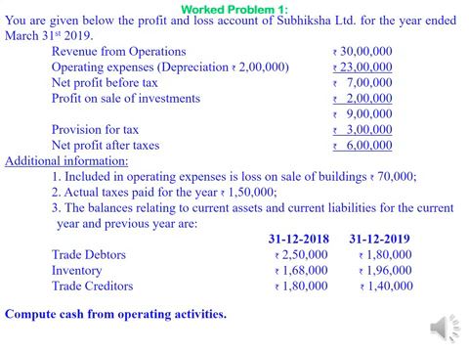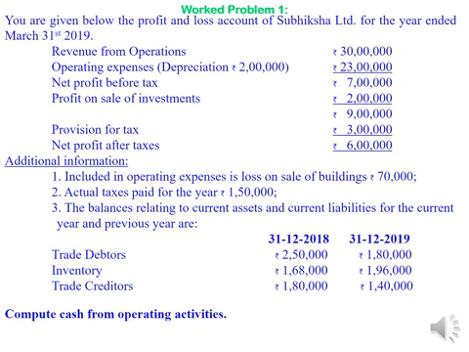To that, profit on sale of investments rupees 2 lakhs has been added to find the total profits of 9 lakhs. Out of this 9 lakhs, 3 lakhs have been provided for tax purposes to have rupees 6 lakhs as net profit after taxes. Additional information is given. First, included in operating expenses is loss on sale of buildings rupees 70,000.